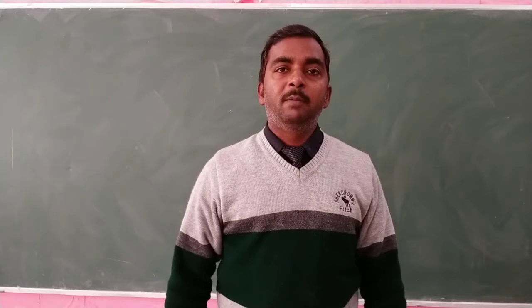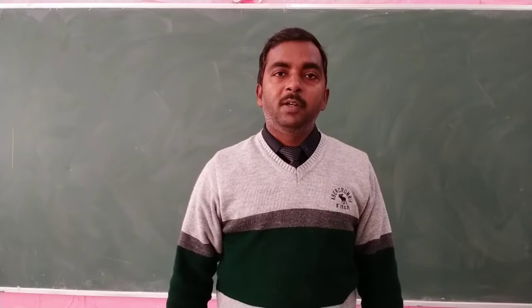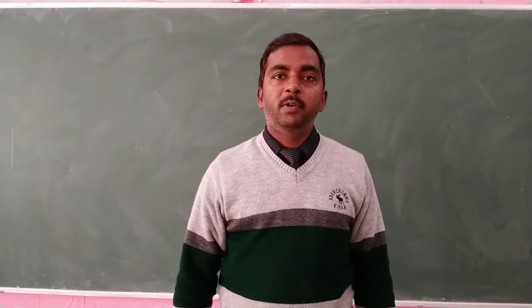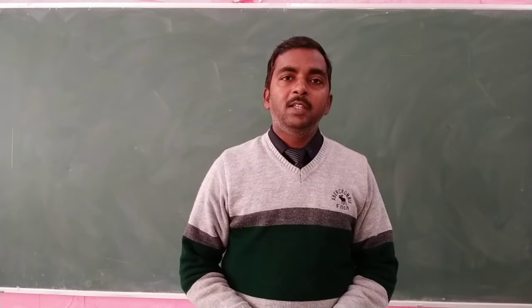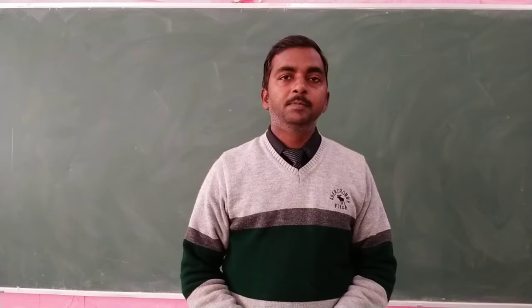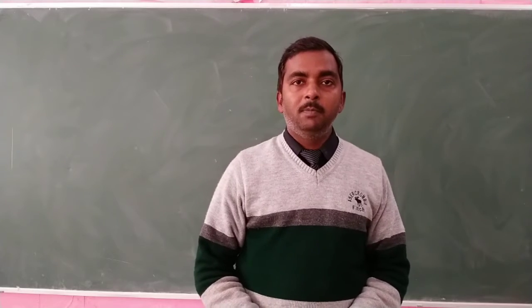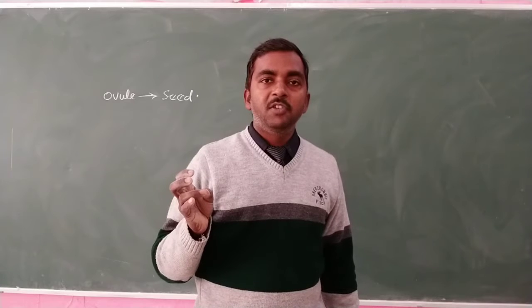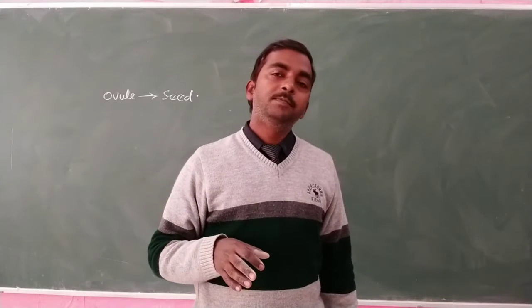In the previous video lecture we discussed the process of fertilization, which involves pre-fertilization activity as well as post-fertilization activity. After post-fertilization activity, the product which is formed is known as the seed. The product of fertilization is the seed, which is produced from the ovule. The ovule consists of the endosperm and the zygote, which are the products of fertilization.